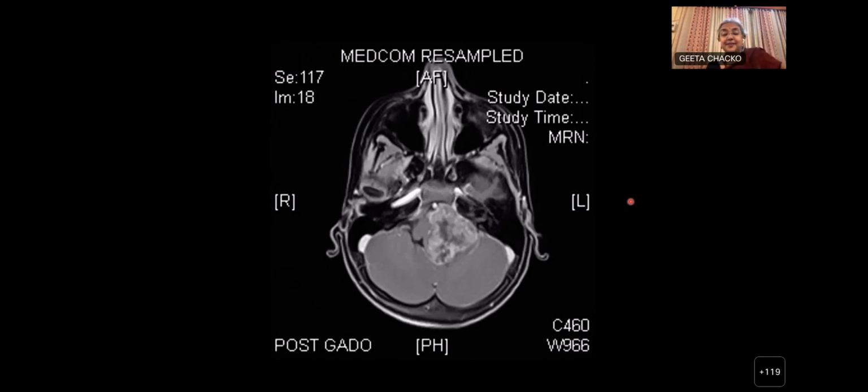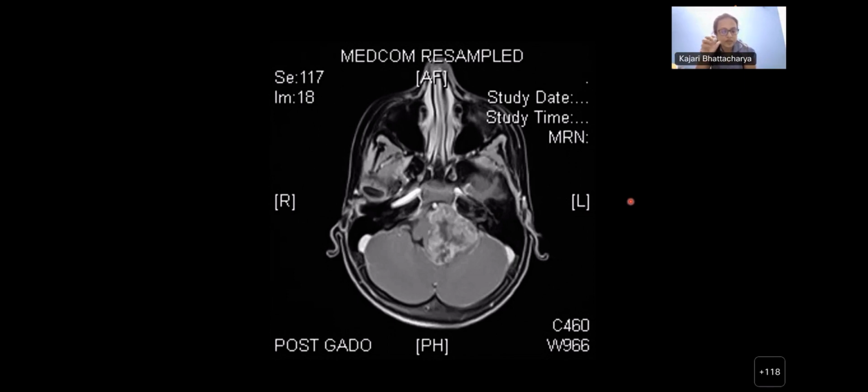So this is an axial post-contrast T1 image. And in this one, it looks in a similar location. It's basically a CP angle cistern lesion, which is present on the left side. And in this post-contrast image, we can only comment that it's a heterogeneously enhancing lesion. The peripheral portion of the lesion is showing some enhancement, and the central portion is showing necrosis.